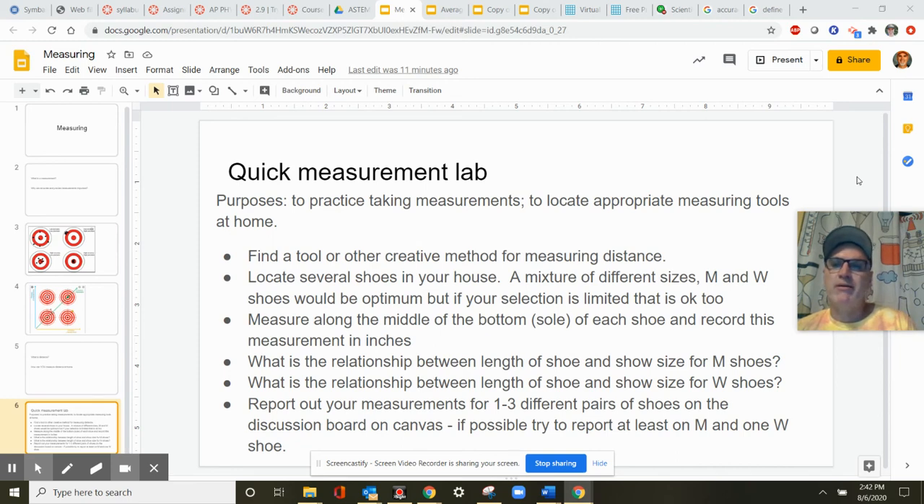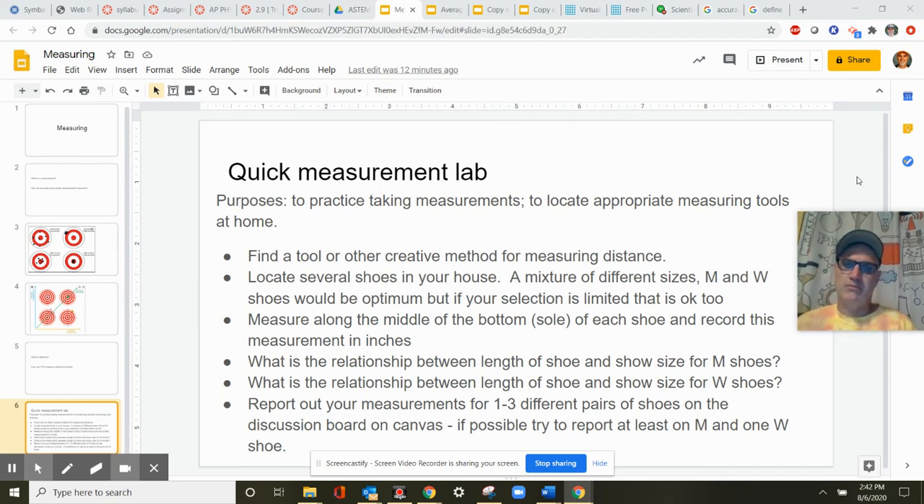We're going to be sharing our information with each other. So if you don't have a wide selection of shoes to investigate, then I will be sharing other people's information with you so that you can understand. I want you to measure along the bottom of the shoe, kind of the way I did.